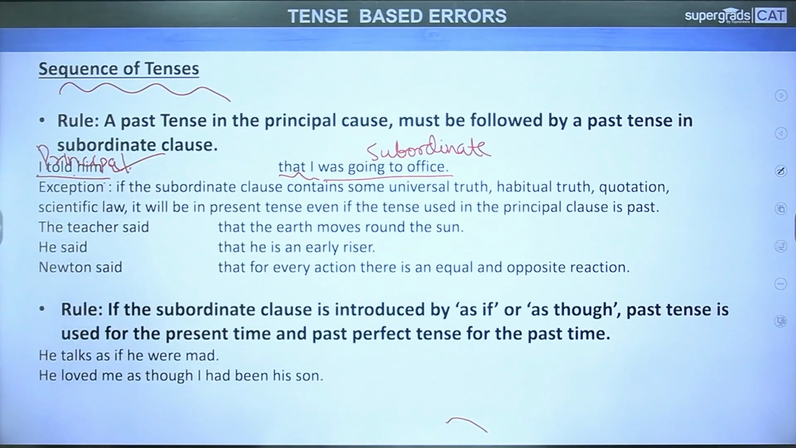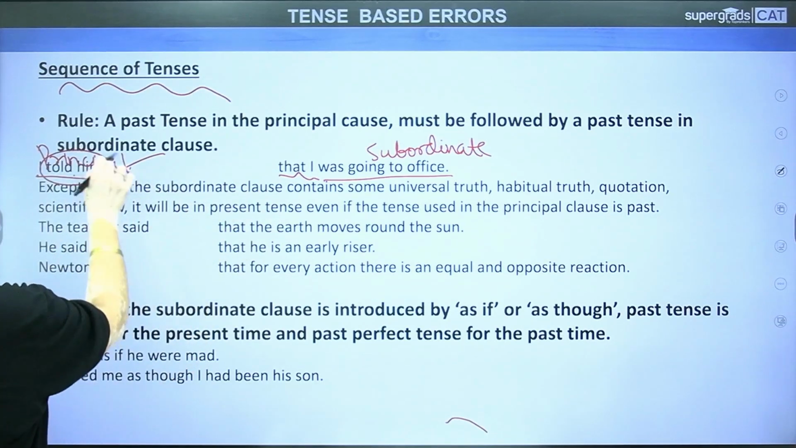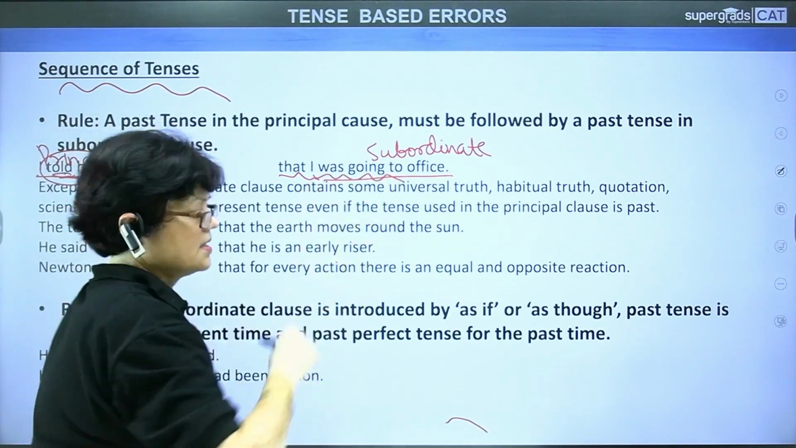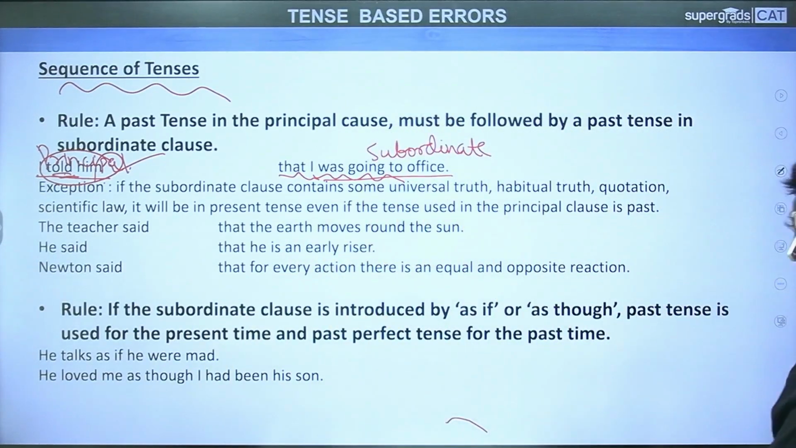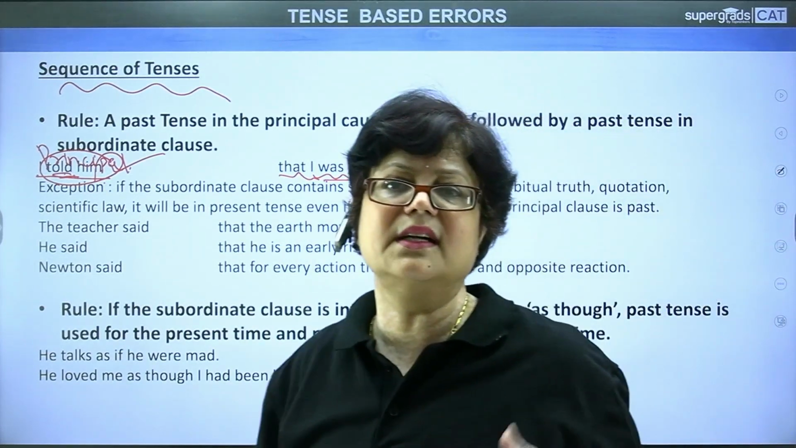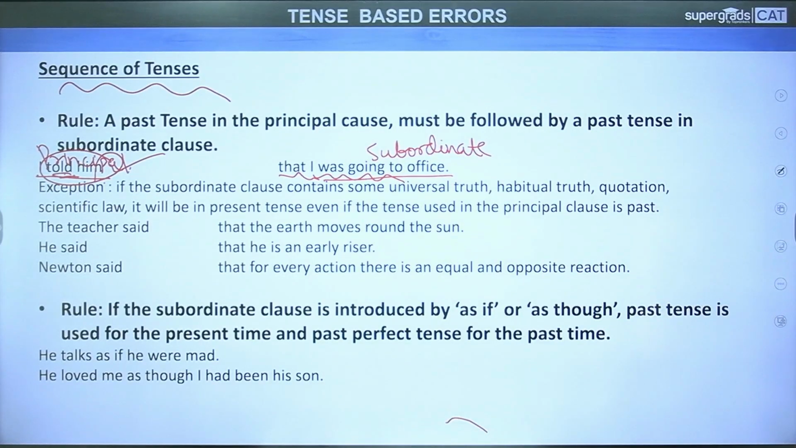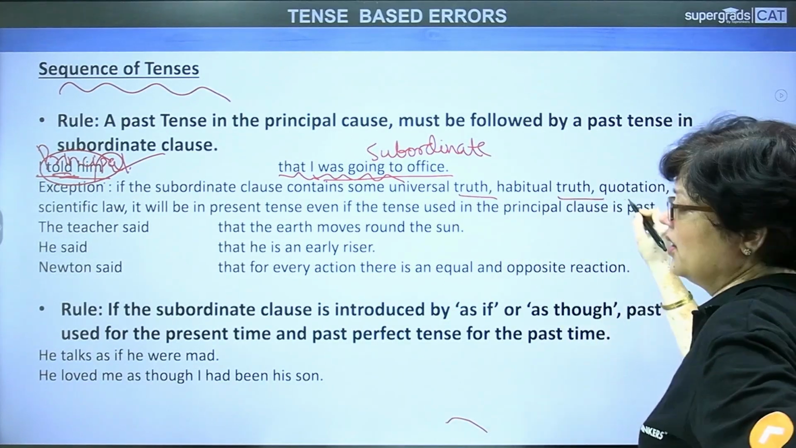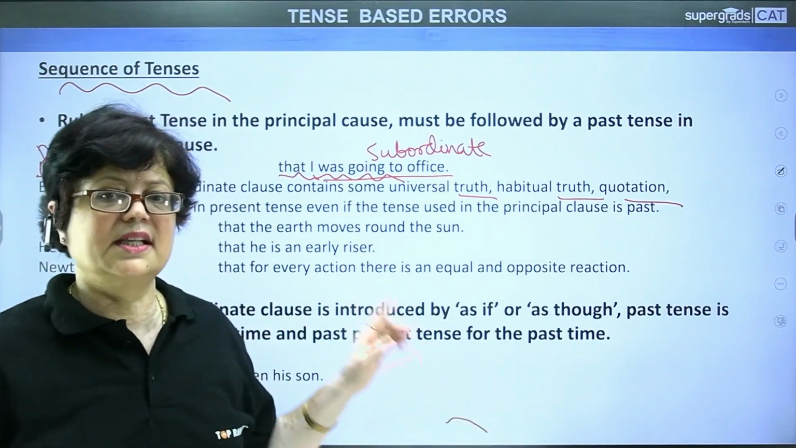So, what is the rule? That if this is the main clause, it is in the past tense, so the verb in the subordinate clause will also be in the past tense, right? Coming to the exception of this rule. What is the exception, dear students? In English grammar, more than the rules, we have the exceptions. If suppose the subordinate clause is telling us some universal truth, or habitual truth or a quotation or a scientific law, then it will be in the present tense because it is always true.